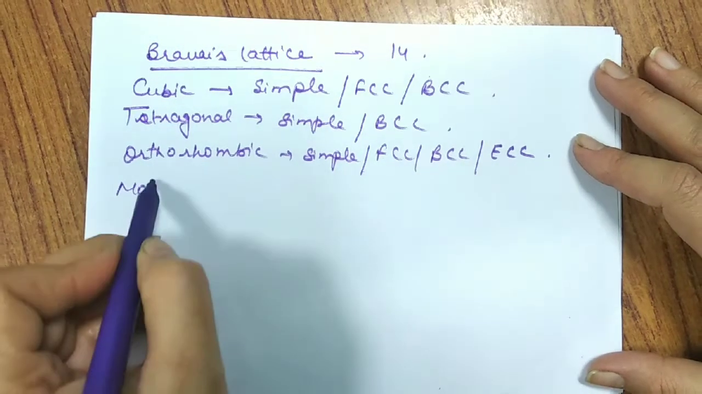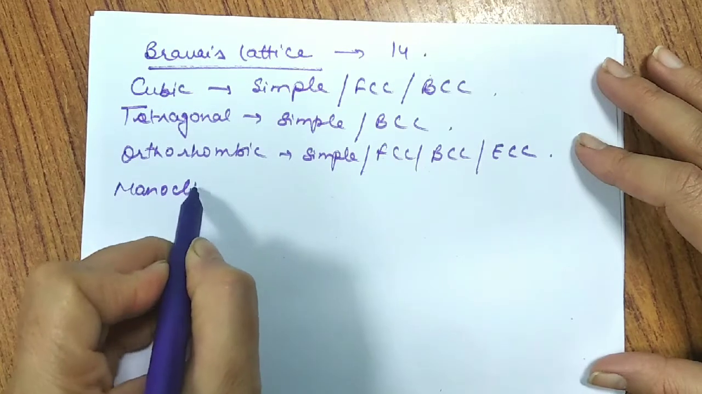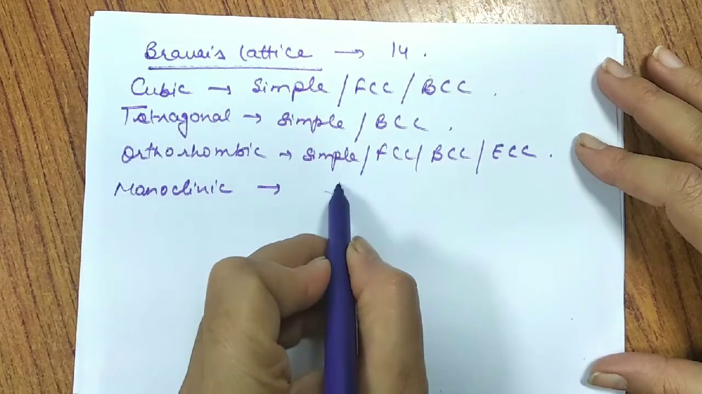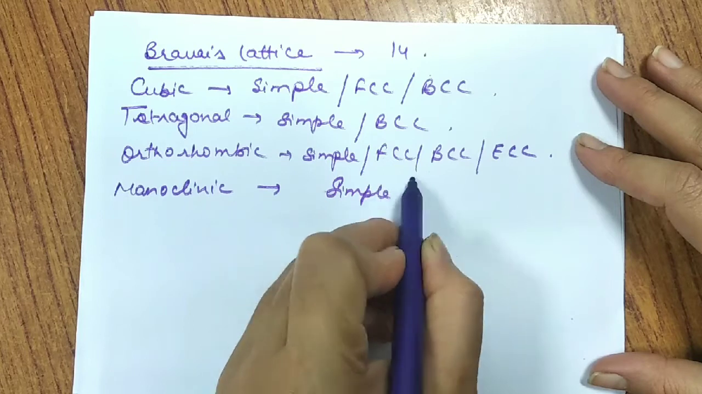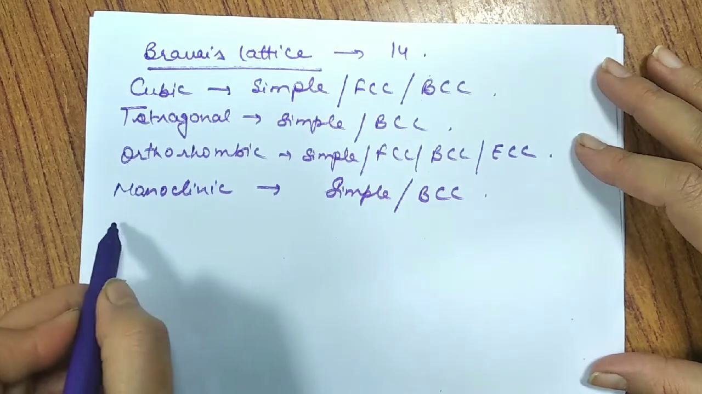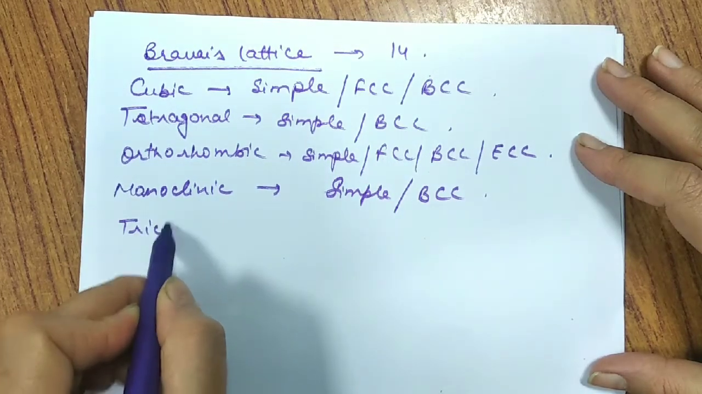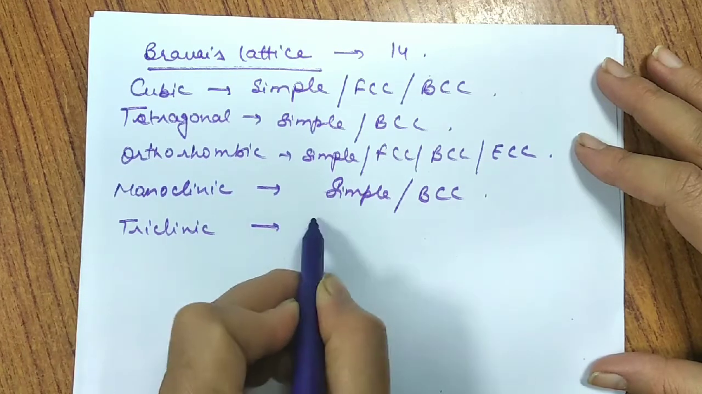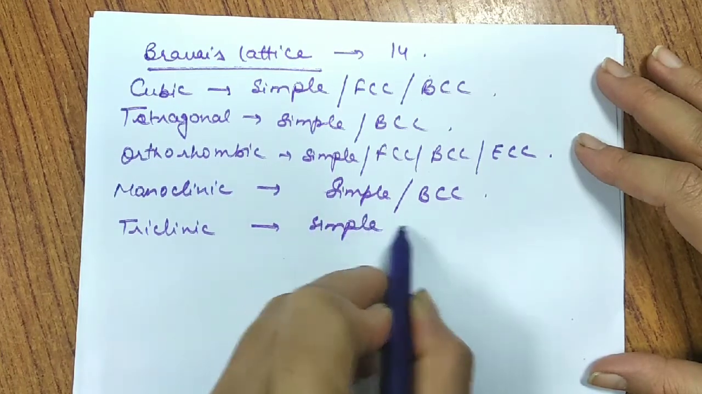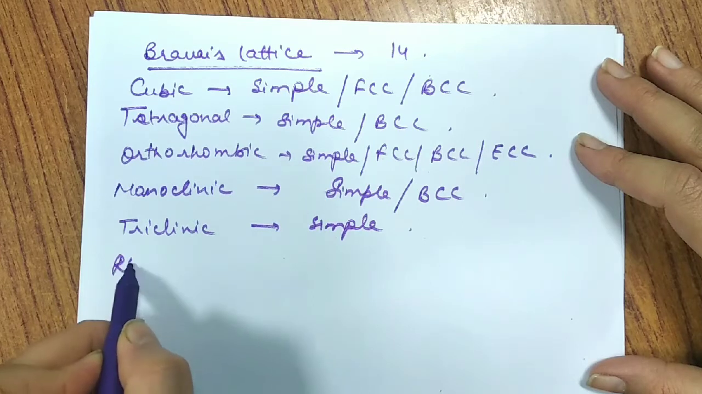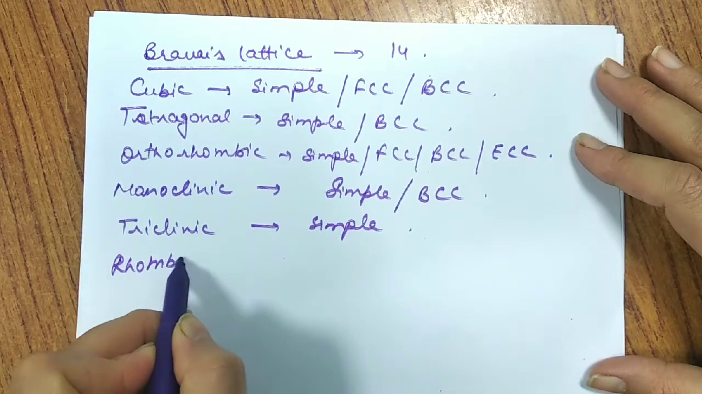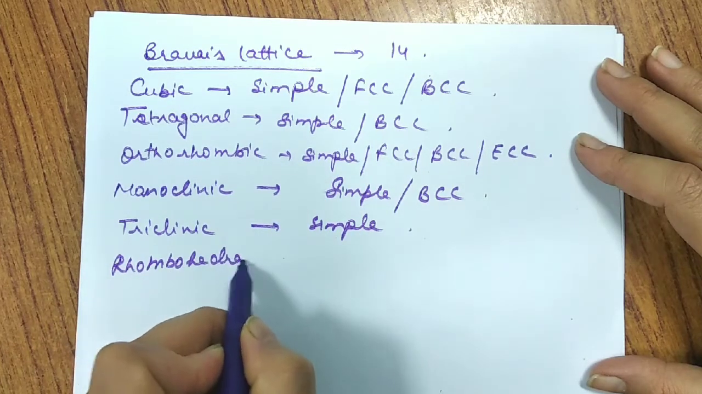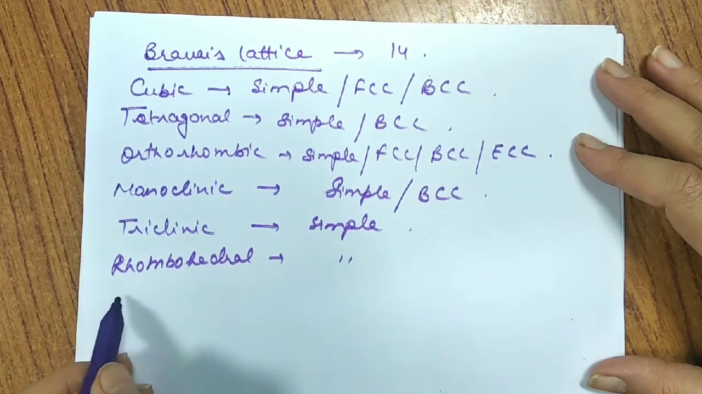When we talk about the 4th crystal system, monoclinic, it exists as only 2: simple and body centered. When we talk about the 5th, triclinic, the most unsymmetric, it exists only in simple form. When I talk about rhombohedral, it exists again only in simple form.